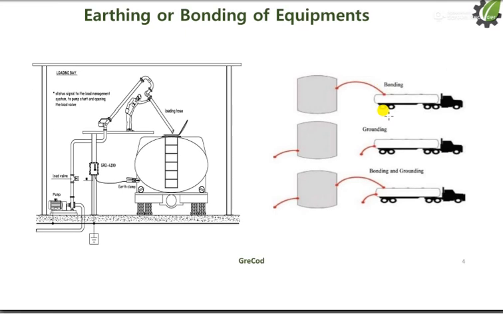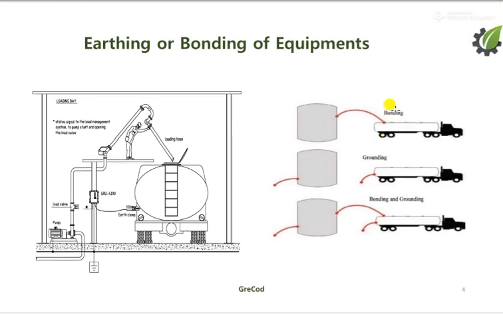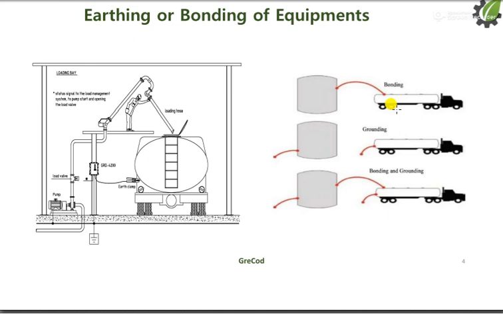Earthing and bonding of equipment. In some places we can't do the earthing of the equipment. Like this is the oil tank, which is stationary, and this is the oil truck, which is movable. If we want to pass the liquid through this pipe, we have to drop the oil from this main tank to the movable tank.